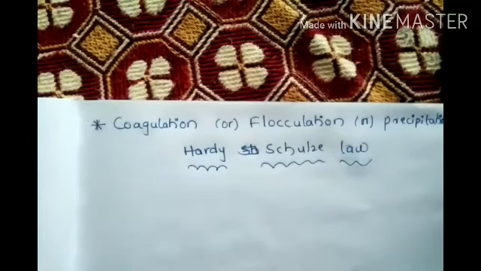They change into large-sized particles and ultimately settle down at the bottom. It is called precipitate or coagulation.